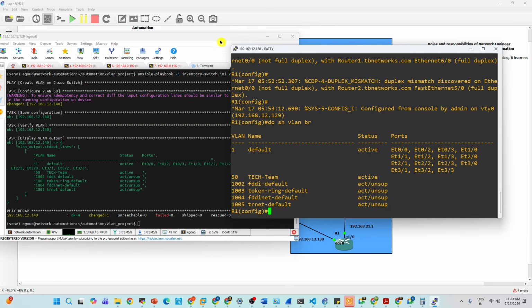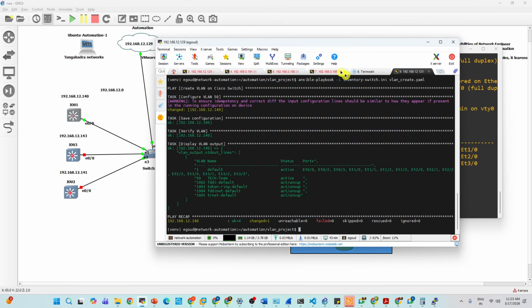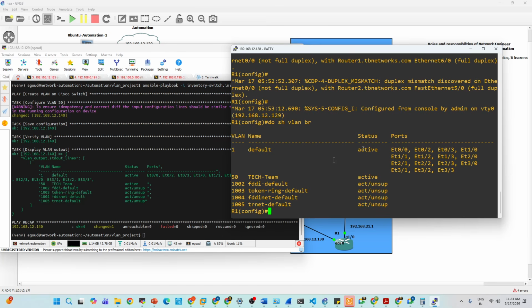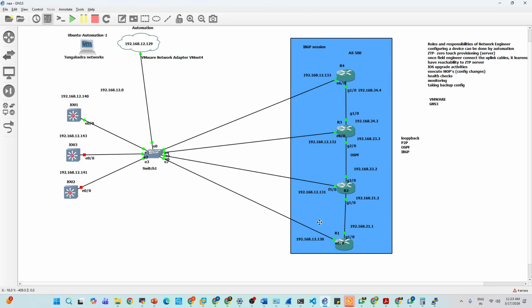I have given only one switch right now. If you give another two switches also, it will create. It is just an example. Everyone understand? So you can do routing and switching.